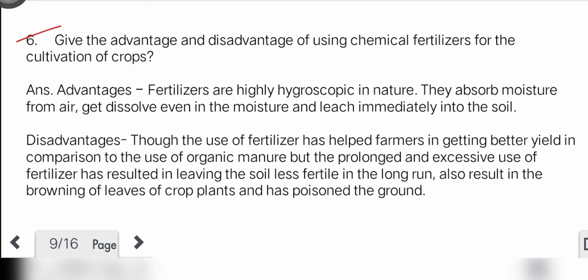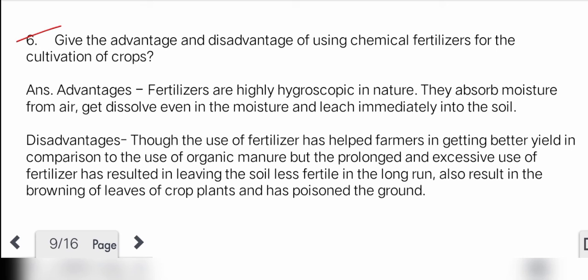Give advantage and disadvantage of using chemical fertilizers for the cultivation of crops. Answer: advantages. Fertilizers are highly hygroscopic in nature. They absorb moisture from air, get dissolved even in the moisture and leach immediately into the soil.